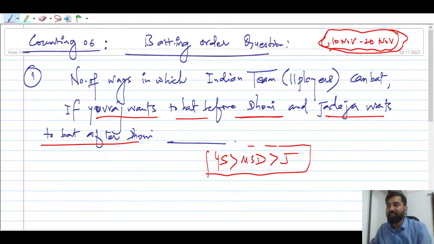So first of all, there are 3 people already. You have to choose 3 places to allow them to sit. So out of 11 players, you have to choose 3, okay? Yuvraj is going to bat first, so it is already fixed, remember this. The ordering of these 3 players is already fixed: Yuvraj will come first, after that Dhoni will come, after that Jadeja will come, right? That you have to keep in mind.